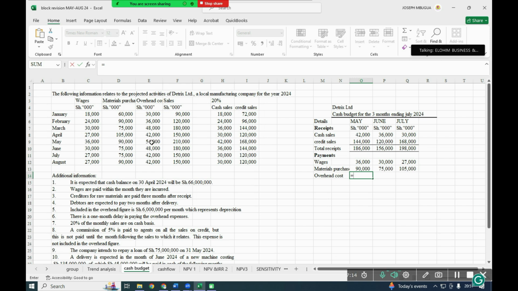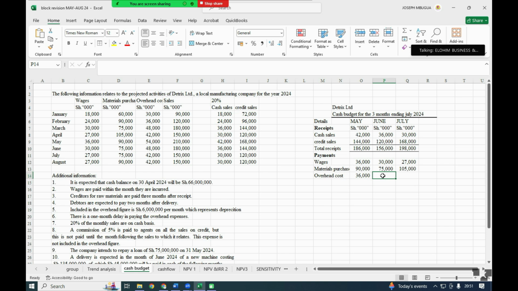So the overhead for April was 42, but we shall eliminate the 6,000. Remember, the 6,000 is the one for the depreciation, and depreciation in this case is representing a non-cash element. So that one we are eliminating.